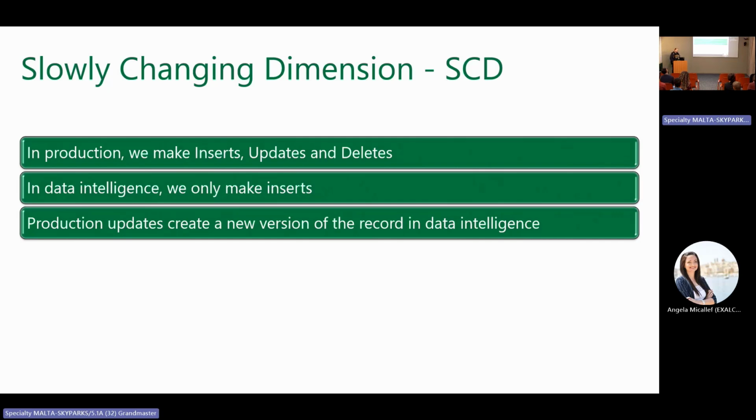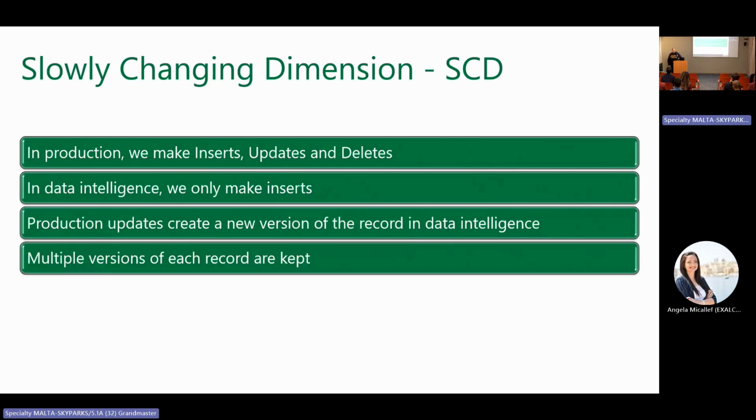So a customer table in data intelligence cannot trust the customer key, because the customer key will not be unique. We need another key to handle this. So multiple versions of a record with the same key are kept.